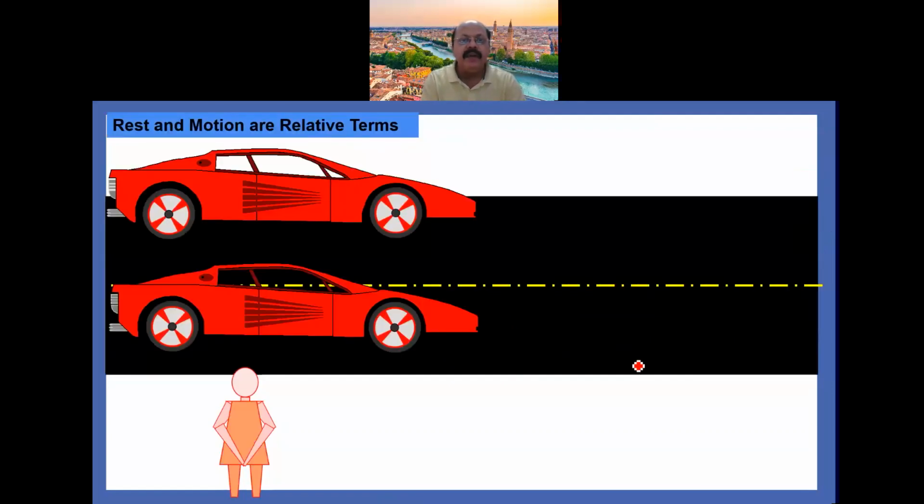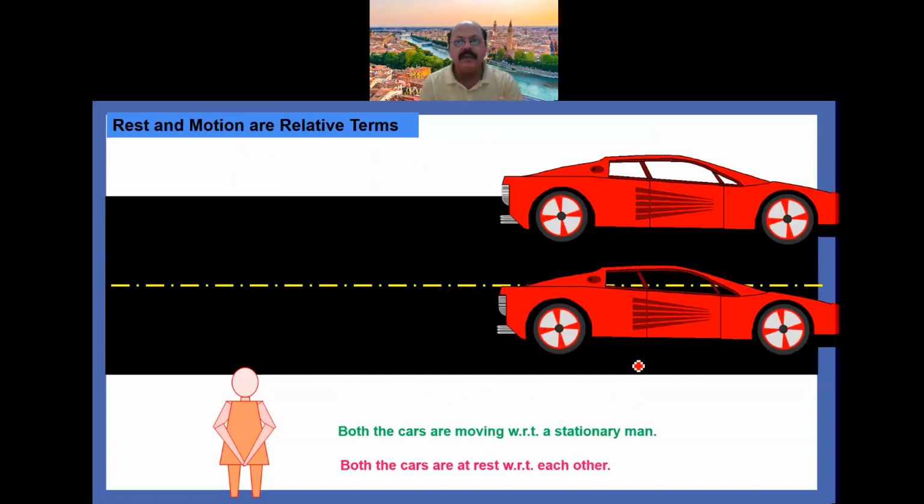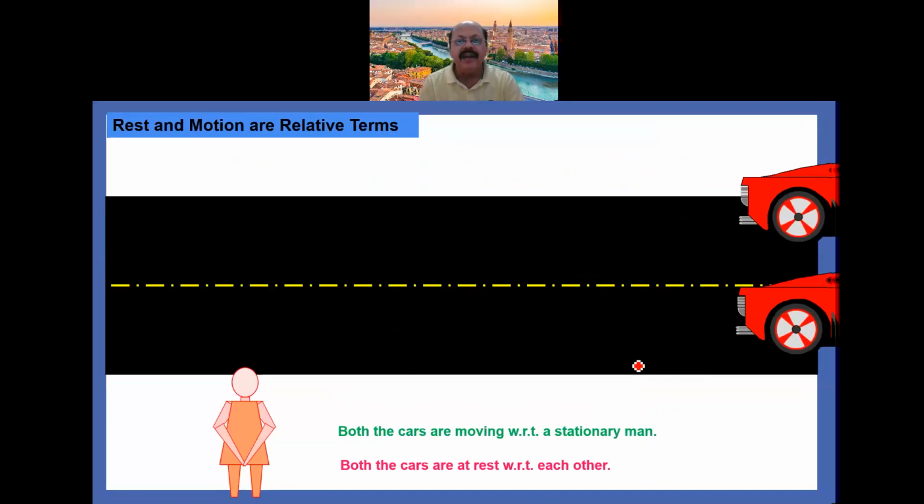But what happens when both the cars are moving together? Then both the cars are at rest with respect to each other, but they are moving with respect to the stationary person. So that's why we say that rest and motion are relative terms.